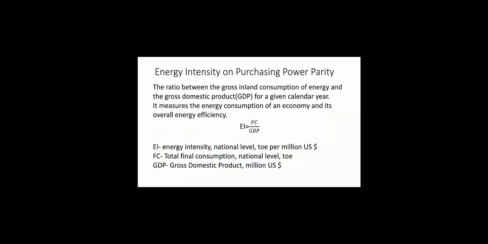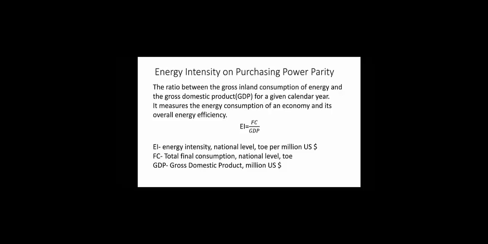Then energy intensity and purchasing power parity. Energy intensity is the ratio between the gross inland consumption of energy and gross domestic product for a given calendar year. It measures the energy consumption of an economy and its overall energy efficiency. The GDP figures are taken at constant price to avoid the impact of inflation in relation to the base year. Since gross inland consumption is measured in ton of oil equivalent and GDP in millions of US dollars, this ratio is expressed in ton of oil equivalent per million US dollars.